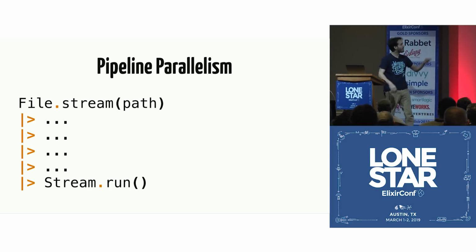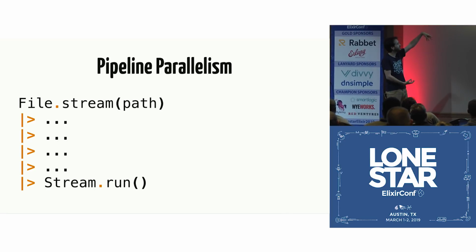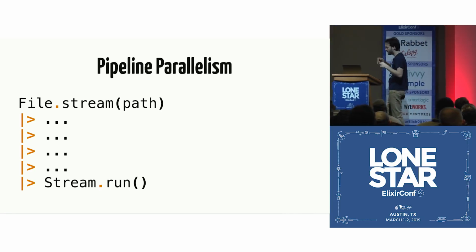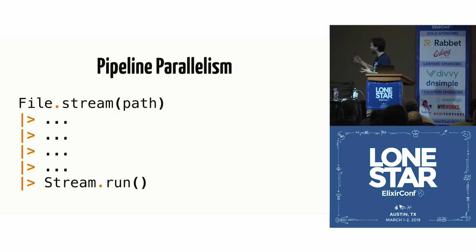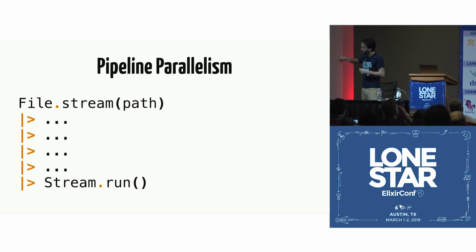So imagine that you have a pipeline here where you have a file stream. You can imagine that here is a CSV processing pipeline, right? So you have a file stream, and then you want to map over each line, breaking on the comma, and then you do another operation. So each pipe with the 3 dots represents an operation. Our first approach is,